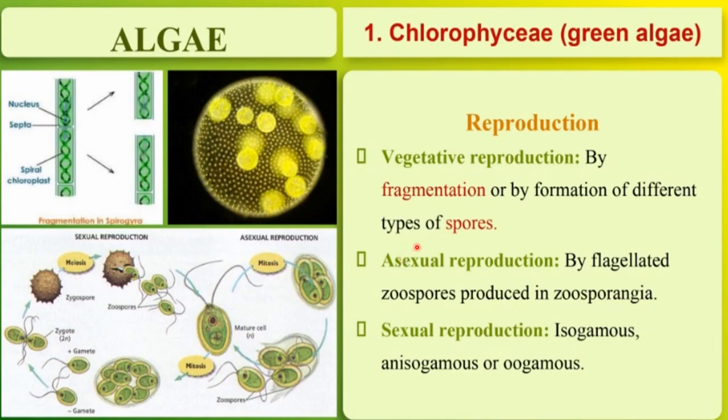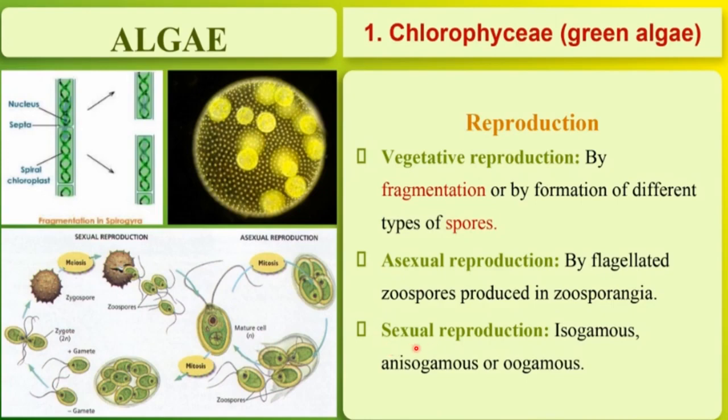Then asexual reproduction, and in asexual reproduction by flagellated zoospores produced in zoosporangia. Okay, what happens in asexual reproduction? Here zoospores are formed. Okay, and these zoospores are formed inside a structure which is called zoosporangia, right? So here you can see this is a structure, these are zoospores. Okay, and these zoospores are motile spores which are formed during the asexual reproduction of chlorophyceae algae. So asexual reproduction occurs by the motile spores called zoospores.